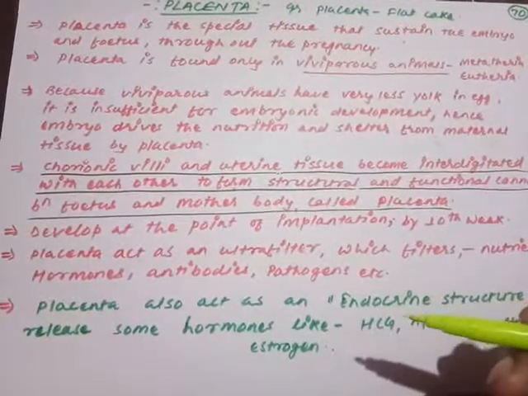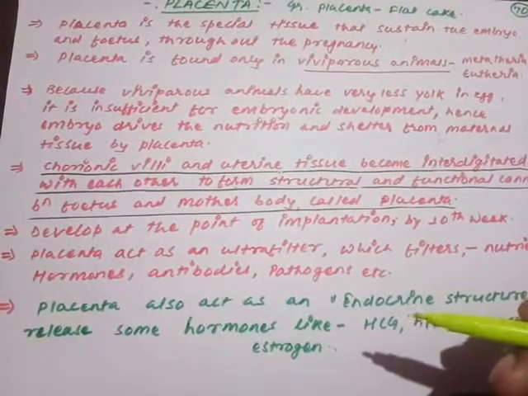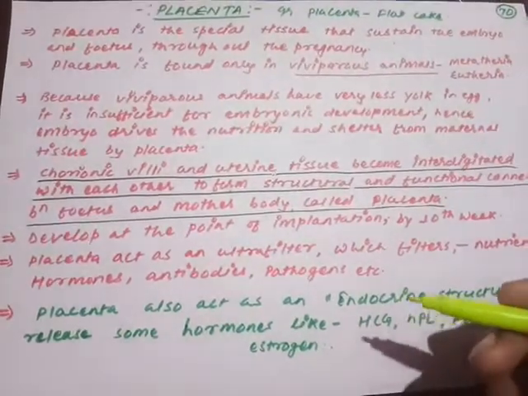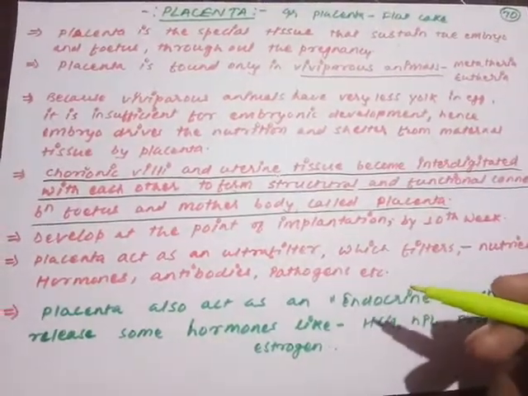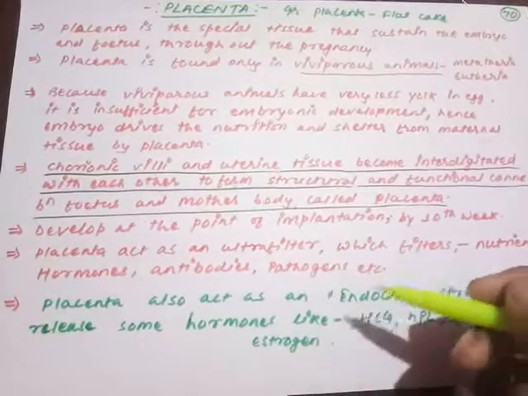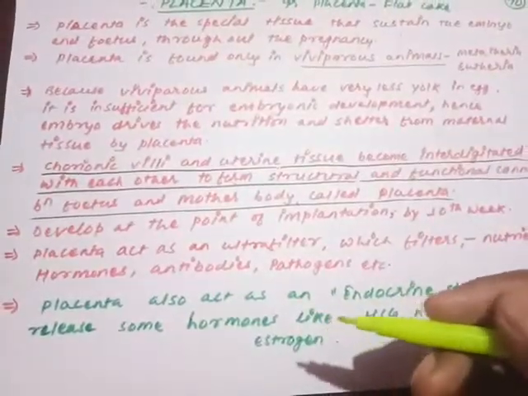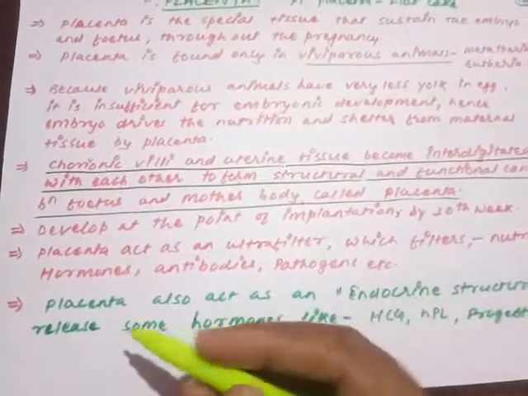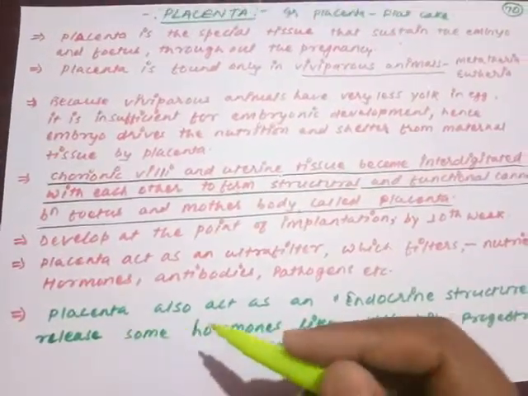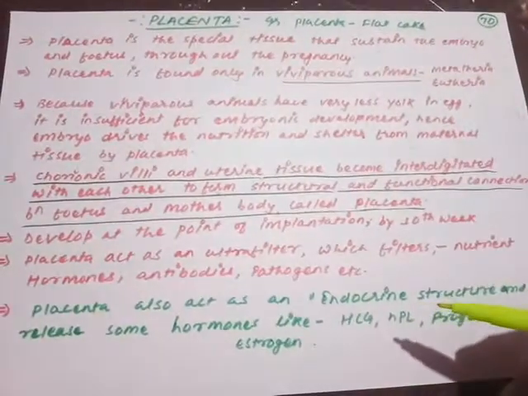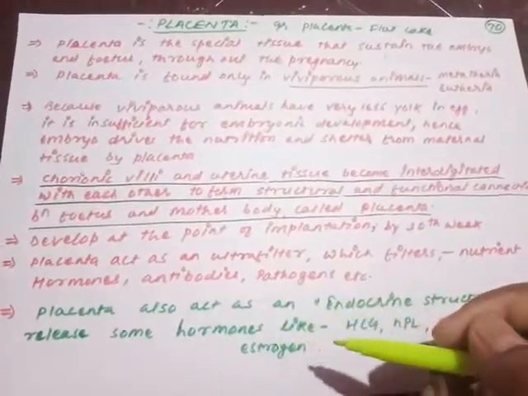फाइन और माइन्यूट फिल्ट्रेशन प्रोसेस इज गोइंग ऑन, ड्यू टू दैट ओनली द यूजफुल मटेरियल्स विल हैव टू रीच टू द fetal body, not the unuseful material or the waste material. So this is what working as an ultra filter. और इसके साथ साथ the placenta is also works as an excretory structure. Very important point is that the placenta is also acting as an endocrine structure. Endocrine structure means what? It is going to release some of the hormones.